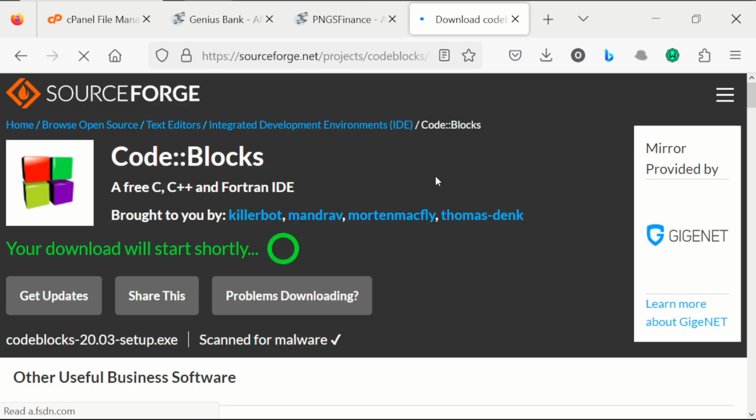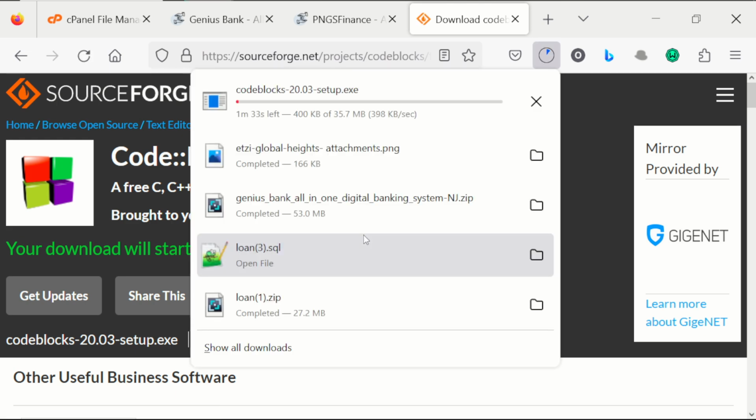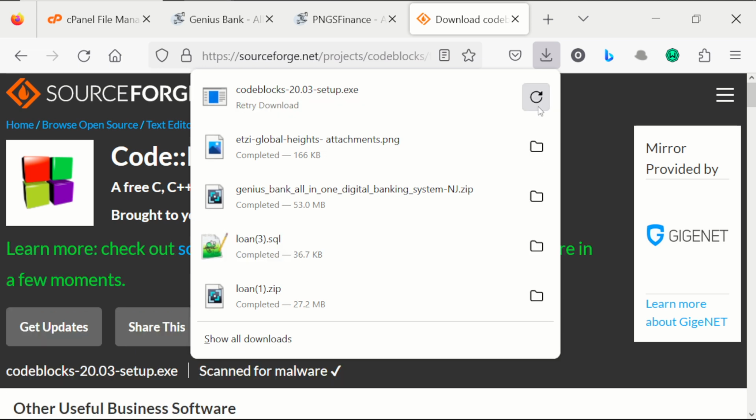From here, you will just wait. Your download will start shortly. So once you enter, just wait, it starts downloading. I already have it, so I'm going to cancel this right here. I don't need that.